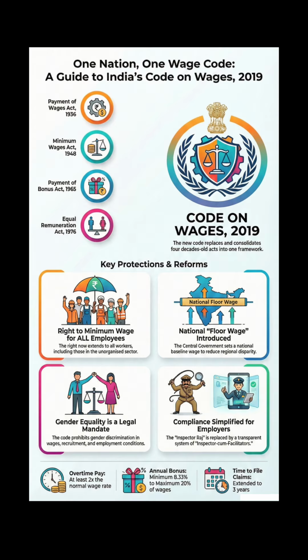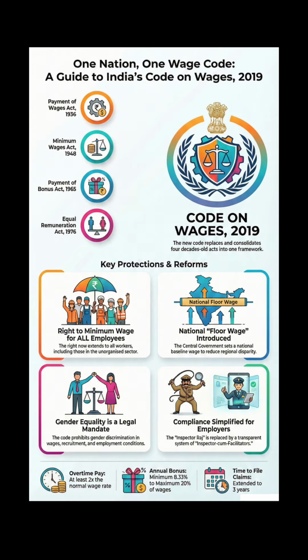Let us decode the key provisions and technical compliances in detail. First, consider the universalization of minimum wages. Under Section 5, every employee, whether in the organized or unorganized sector, is now legally entitled to a minimum wage. Under Section 9, the central government will determine a floor wage, below which no state government is permitted to fix its minimum wage rates.